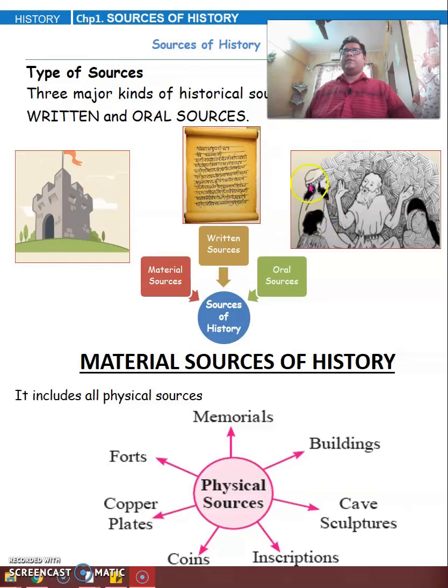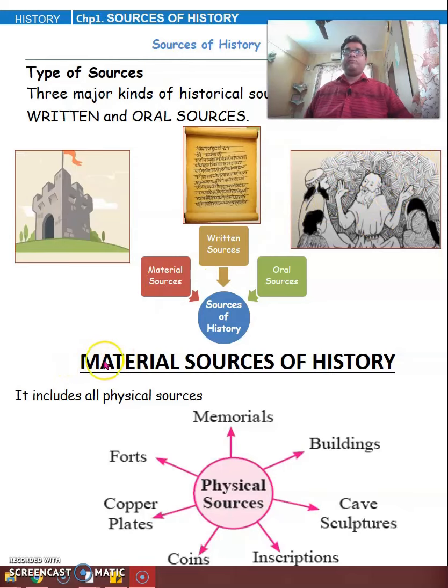Okay? And this is the oral sources. Oral sources are elder people telling tales, stories, information that is passed by word of mouth, by people telling, speaking, songs. Okay, these are called oral sources.